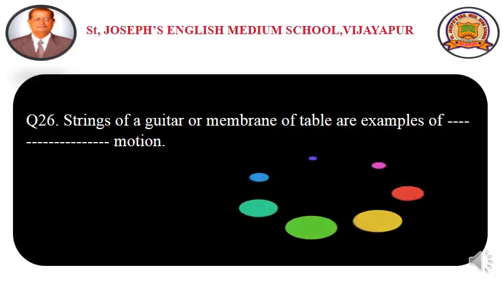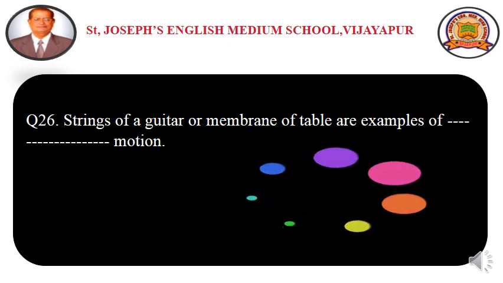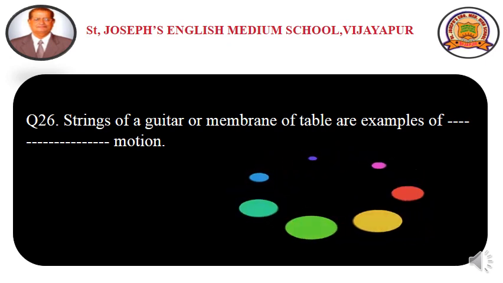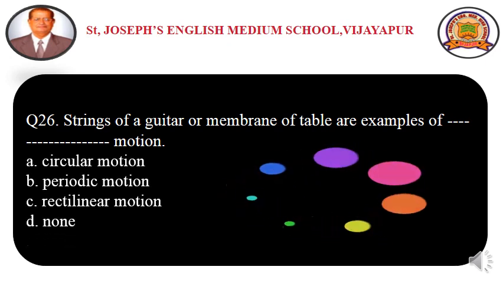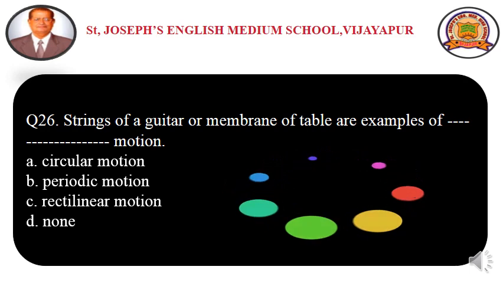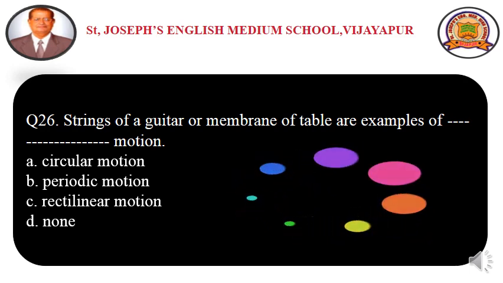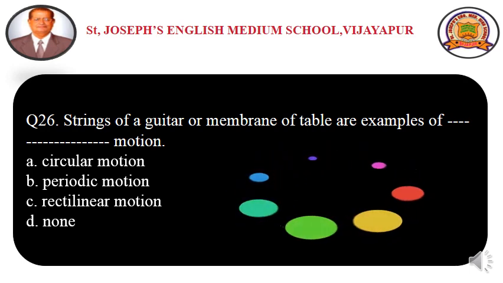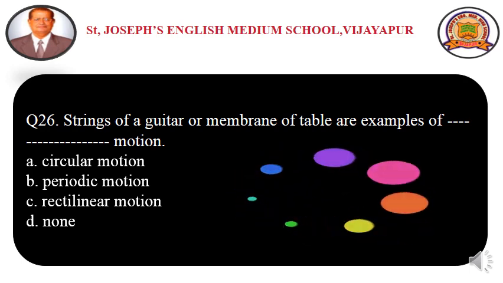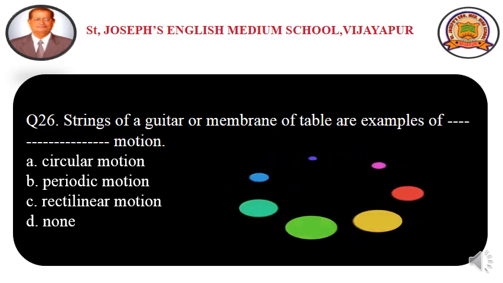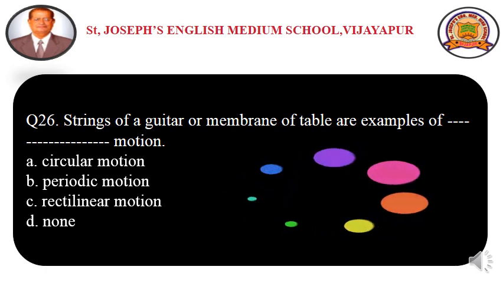Question number 26. Strings of a guitar or membrane of tabla are examples of dash motion. Options are option A circular motion, option B periodic motion, option C rectilinear motion and option D none. Circular motion means an object which moves in a circular path, whereas periodic motion means motion which repeats in equal intervals of time.